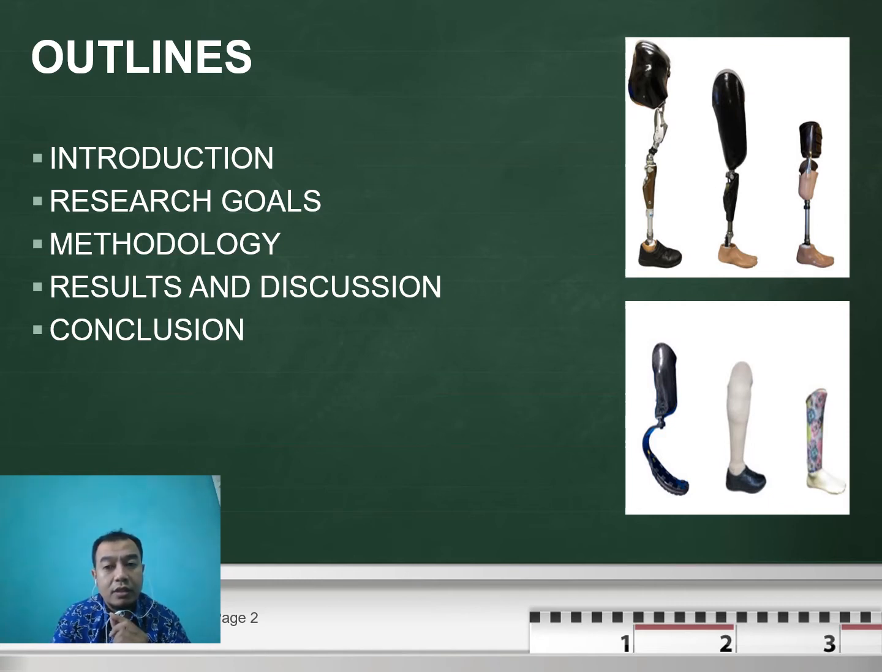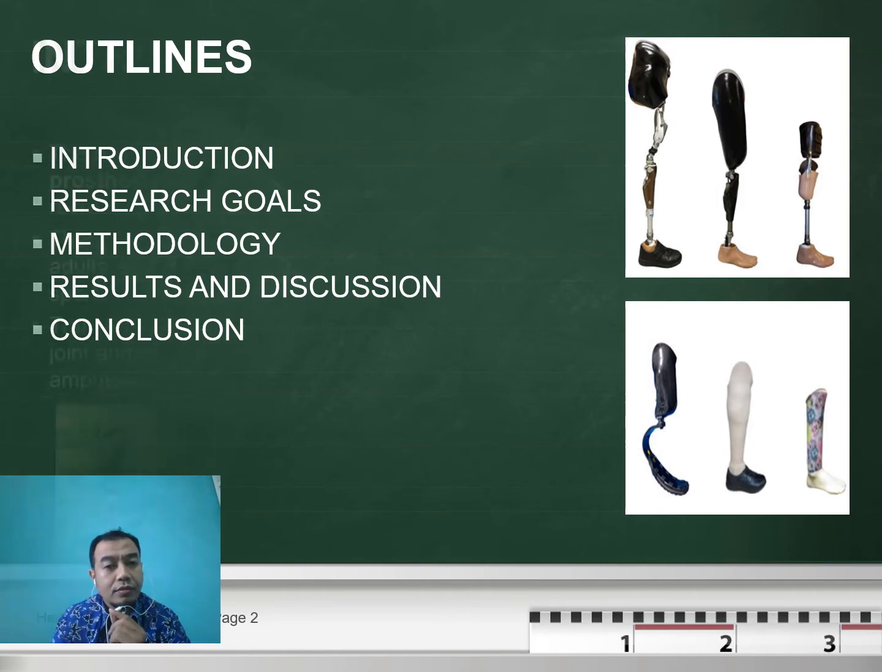As you know, there are many types of prosthesis for leg amputation. This picture shows the prosthesis, the normal one for walking activities, and also the prosthesis for running. In this presentation, we are focused on the discussion of running prosthetics.